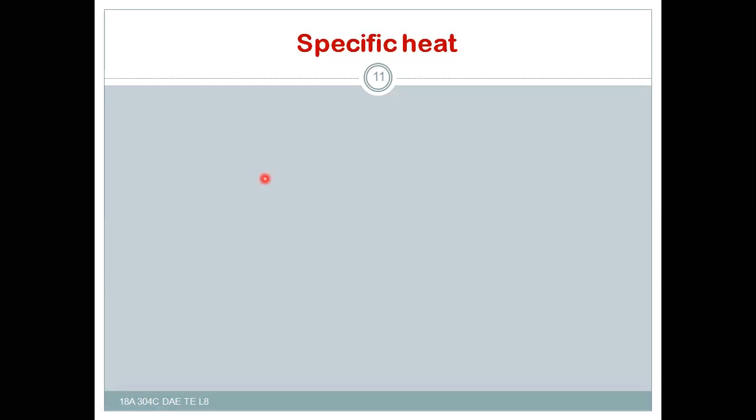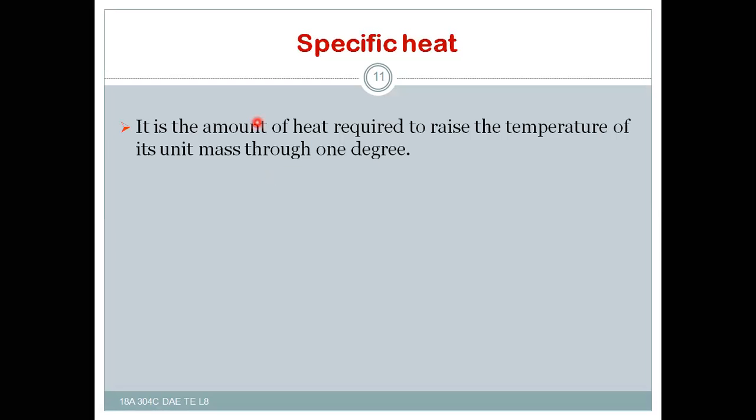Now, specific heat. What is meant by specific heat? It is the amount of heat required to raise the temperature of unit mass of substance through 1 degree. The amount of heat required to raise the temperature of unit mass of substance through 1 degree is called specific heat.